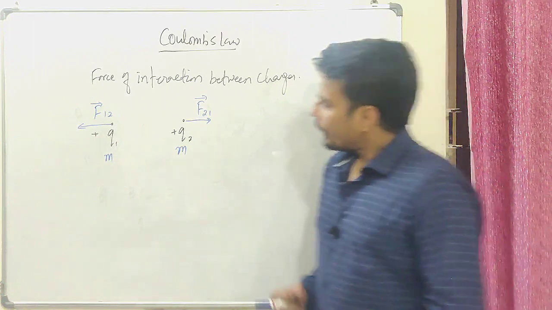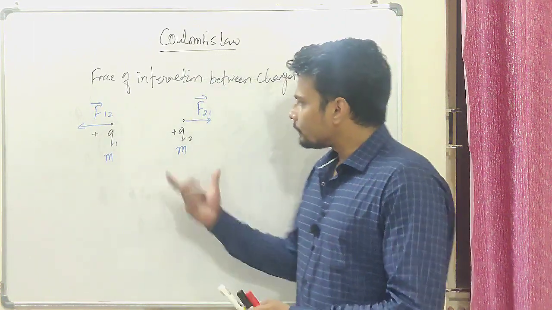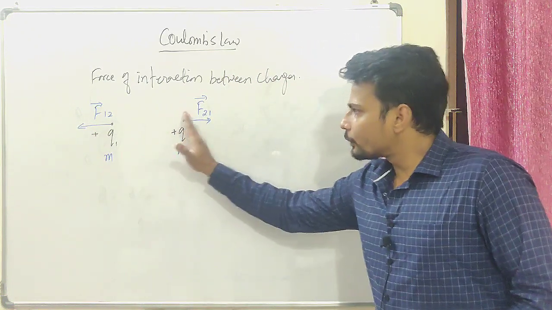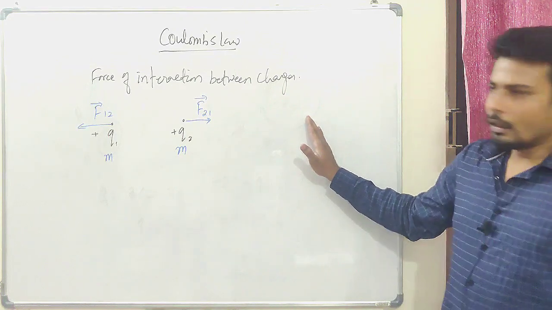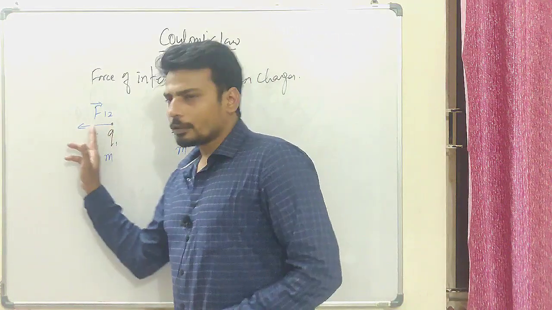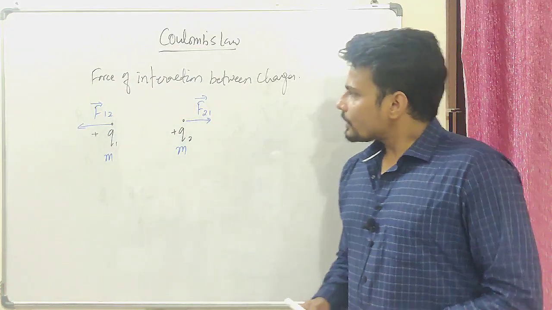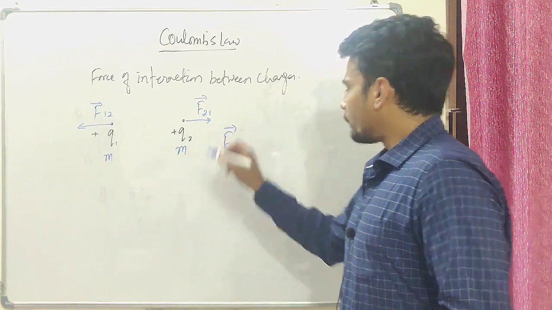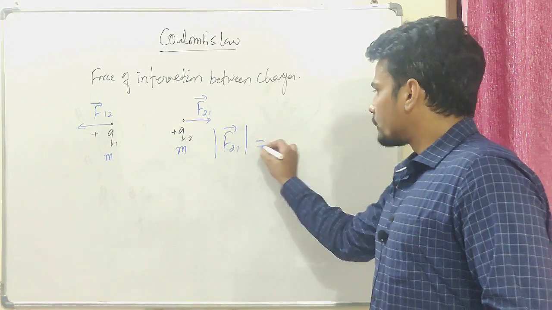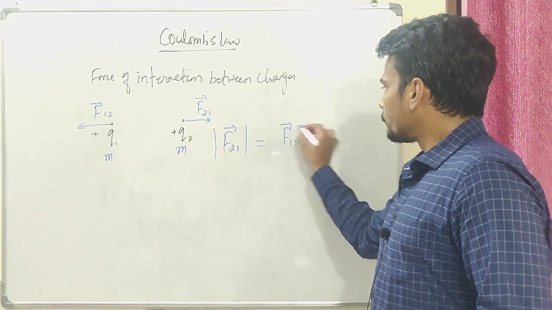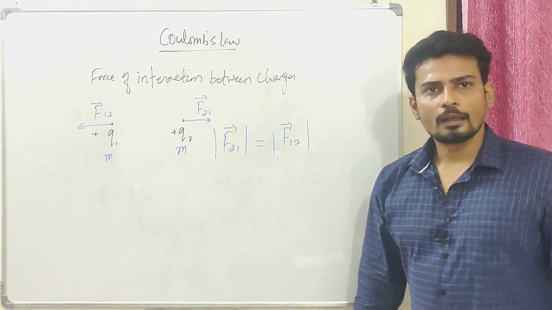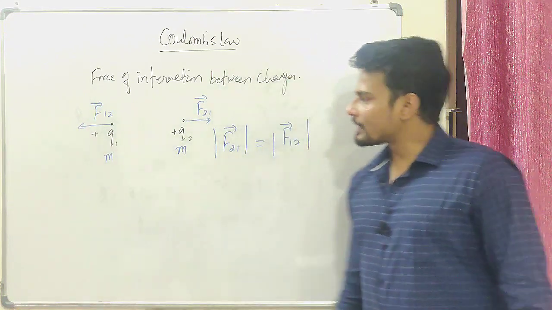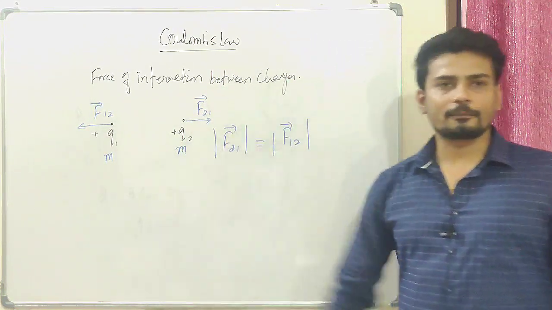Now what happens if the mass of this charge is m, and let's suppose I'm just holding these two charges. If I leave this charge, it will move towards the right, and if I leave this other charge, it will move towards the left. It is noticed that the magnitude of F on charge 2 by 1 equals the force on charge 1 due to 2. So if the mass is the same, the velocity with which this will move towards the left will be the same as the velocity with which this will move towards the right.